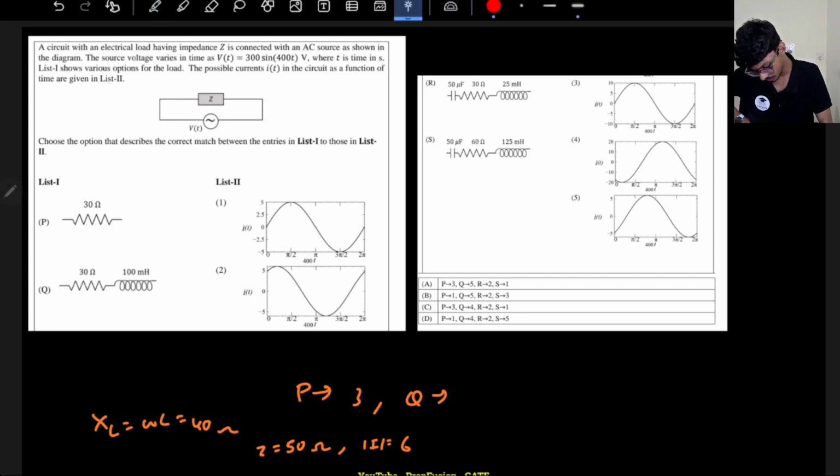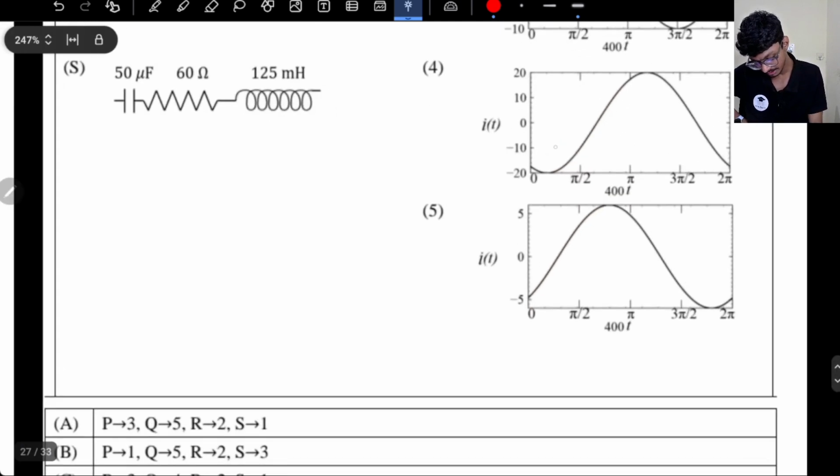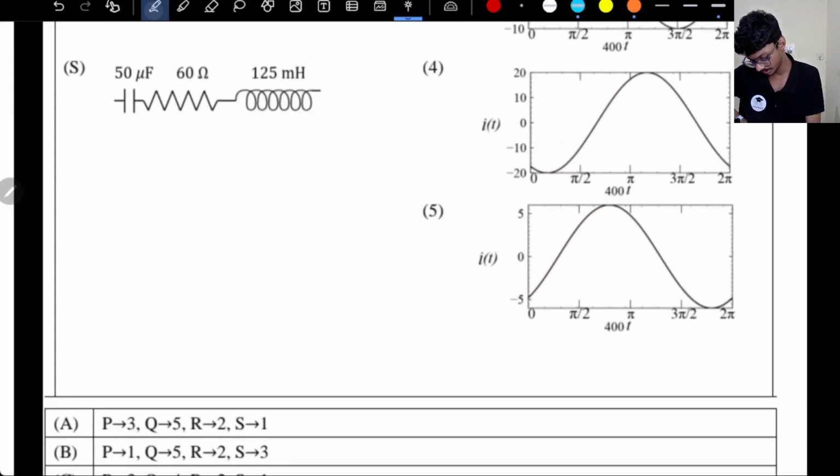So here it is showing that the current is actually leading. This current is leading, because this is the graph of a lead. No, this is not the correct one. This is another possibility. Now one thing you must observe here is that the lead is more than pi by 2. What is the voltage graph? The voltage graph starts from here, correct? The voltage zero crossing is at 0, and the current zero crossing, you are seeing, is more than pi by 2. Can we ever provide a phase shift of more than pi by 2?